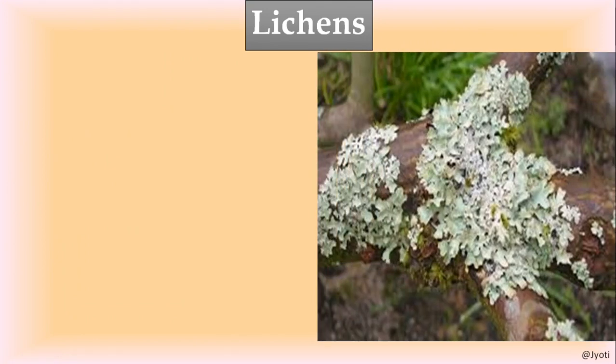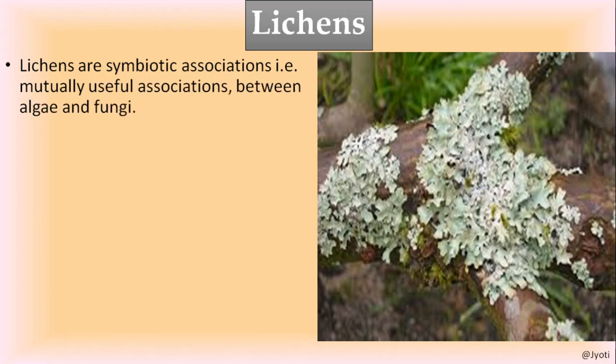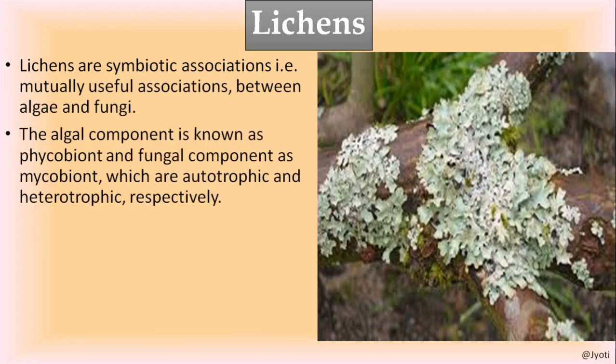Then the last one is lichen. As you know, lichen is the association of fungus and algae. So this is the symbiotic association of these two. Here you can see on the tree trunk, these white patches are called lichens. These lichens have two partners, the algal partner and the fungal partner.